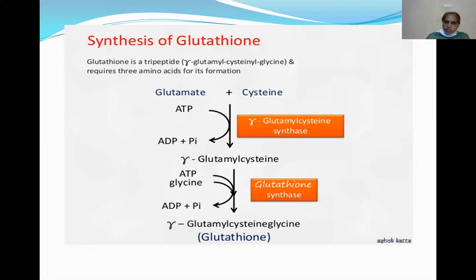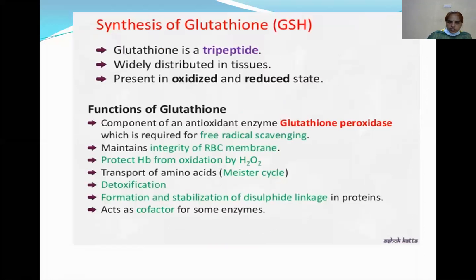So here, glutathione is a tripeptide. Three amino acids are required for the formation of glutathione. That is 2 G's and 1 C. So 2 G's means glutamate and glycine, and C means cysteine. These 3 are required for the synthesis of glutathione.